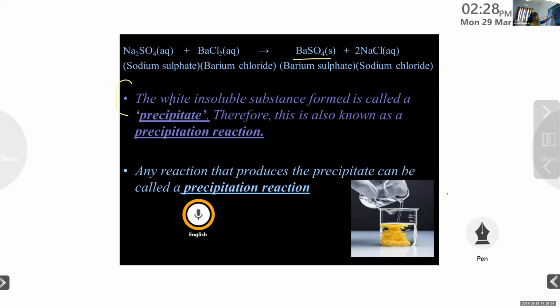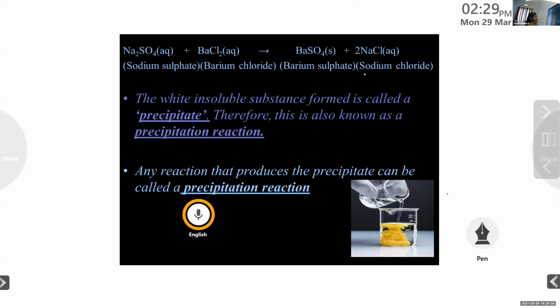Can you read the slide once again? Yes, ma'am. The white insoluble substance formed is called precipitate. Therefore, that is also known as precipitation reaction. Any reaction that produces the precipitate can be called a precipitation reaction.